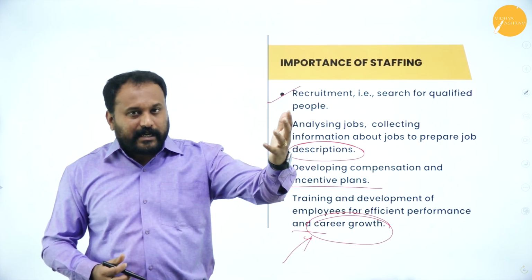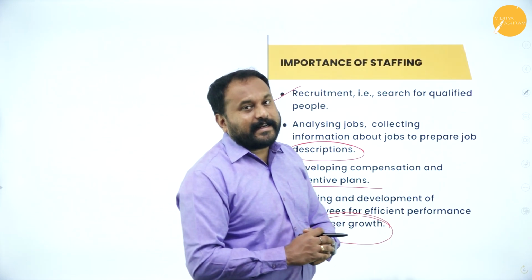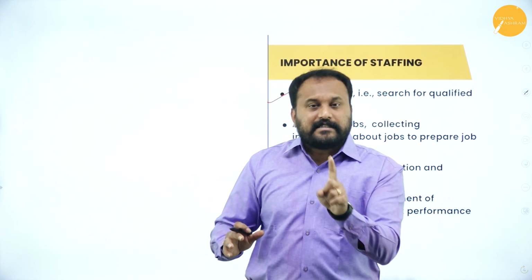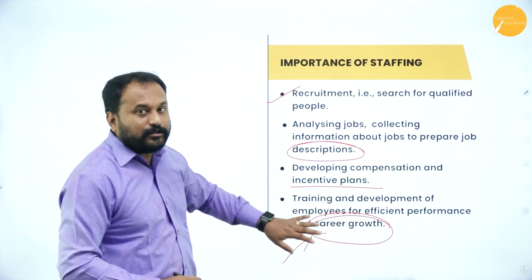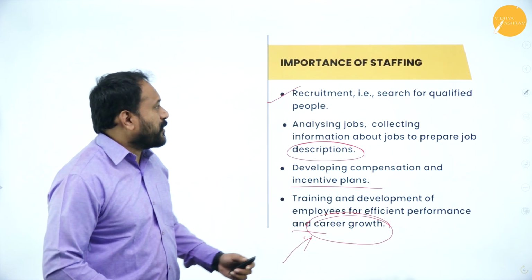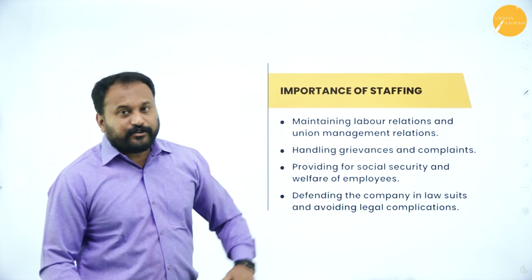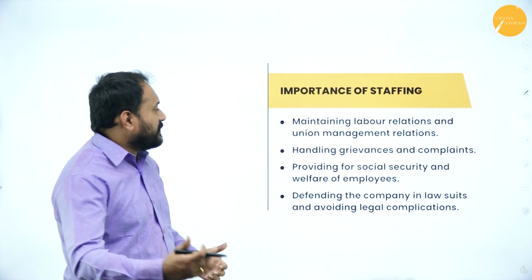The growth is there, progression is there. The way we go, the organization is also growing. So that is the reason we need to go with more incentives and career growth for the employees. That's why staffing is very, very important. So that is a 4-mark question. Next is the same, but if they ask you for 8 marks, how exactly are you supposed to write it? A little more, you are supposed to add 4 more points.